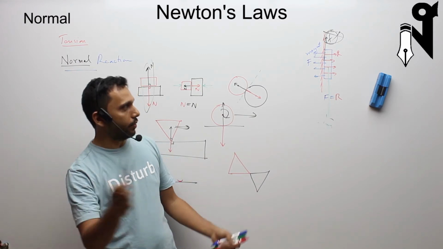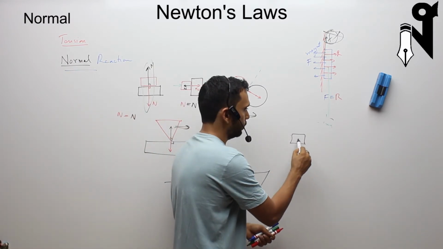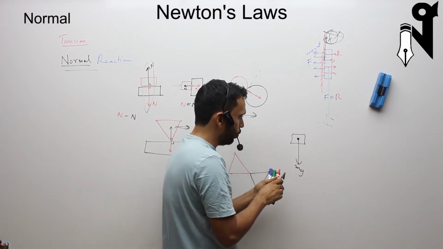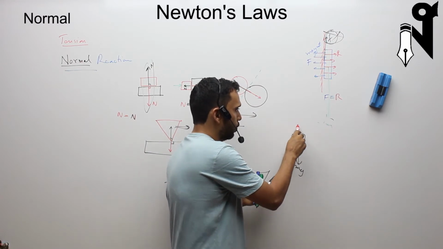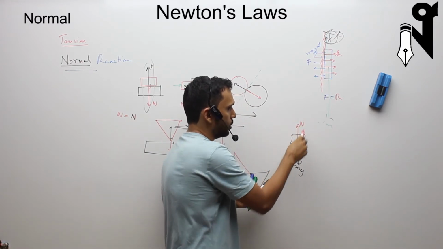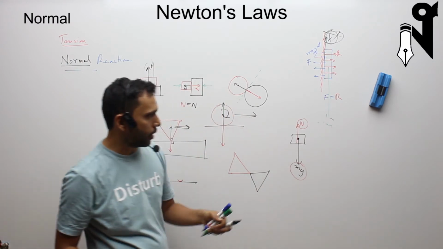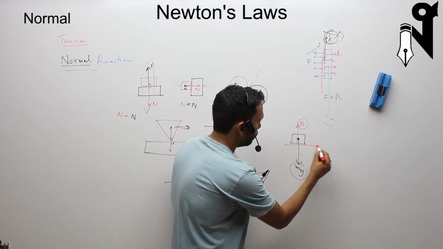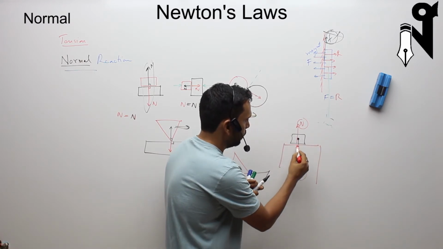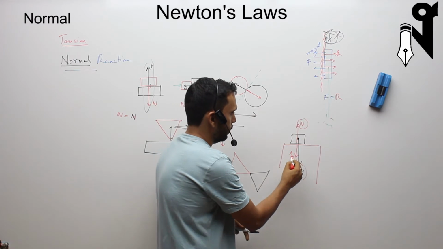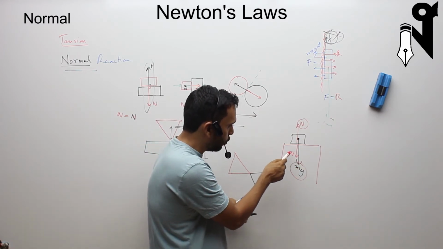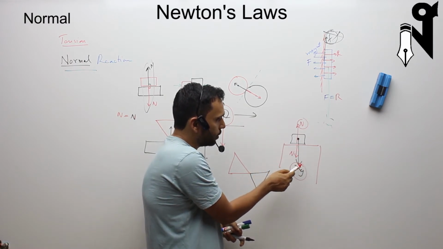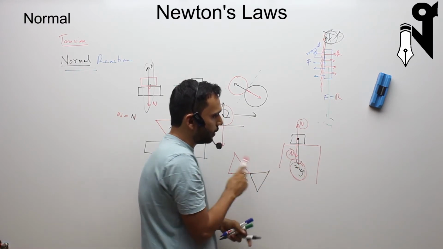Your mg and N, by the way, were acting on the same body. Mg was the pull from the earth. N was the force from the body below onto this. This N and mg were acting on the same body. Mg was not the normal reaction. The normal reaction happens to be on the other body, down there. So that's the confusion when we don't draw the free body diagram. Sometimes you think this mg was the normal reaction, which is absolutely wrong.